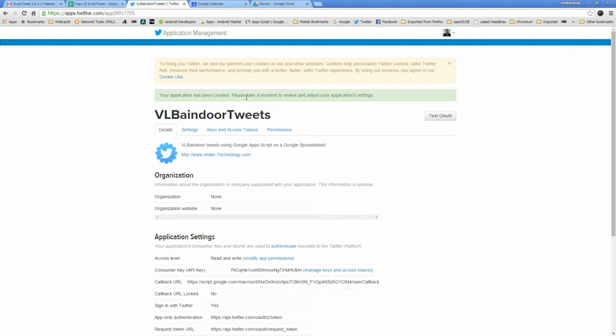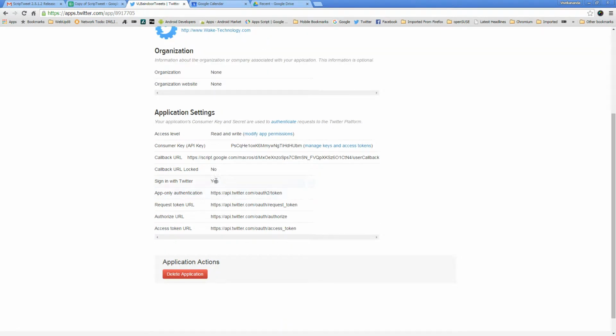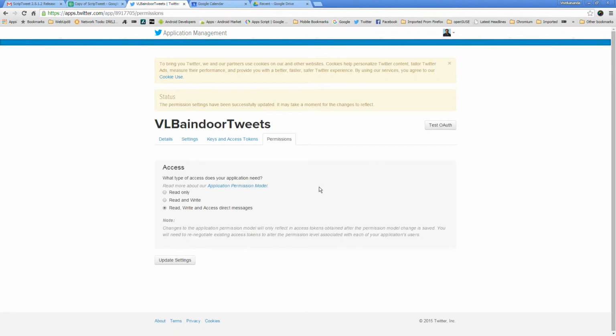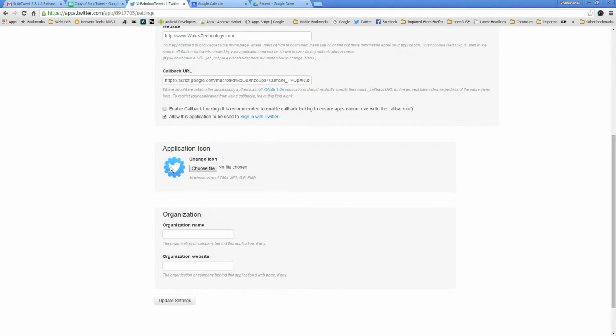Your application has been created. Please take a moment to review and adjust your application's settings. Okay. I will need to make this even deeper. Modify app permissions: read, write, and access direct messages. Update settings. Okay. I can change the icon if I want.